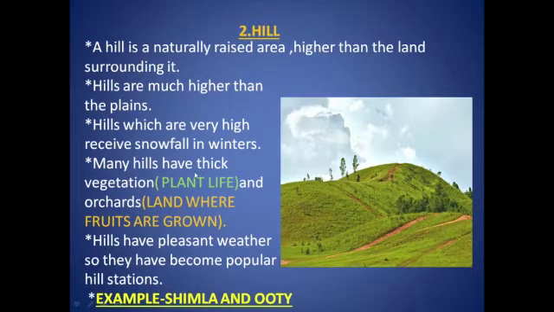Many hills have thick vegetation. Thick vegetation means many types of plants can be grown. And orchards. What is orchard? Orchard means land where fruits are grown. Hills have pleasant weather conditions, so they have become popular hill stations. Tourists go there and visit these hill stations. For example, Shimla and Ooty are the popular hill stations in India.